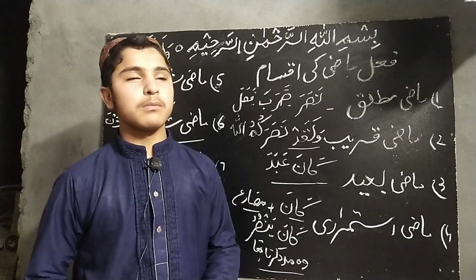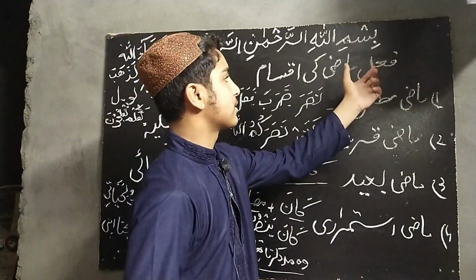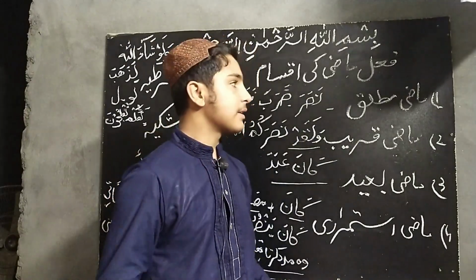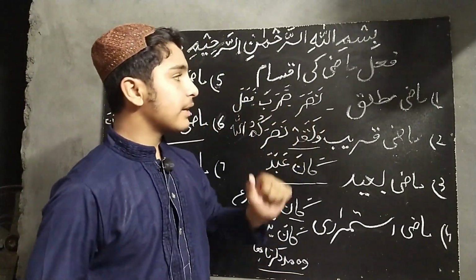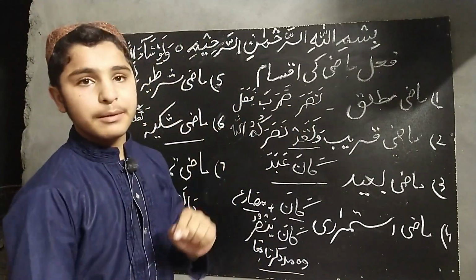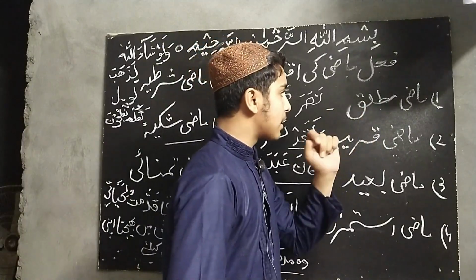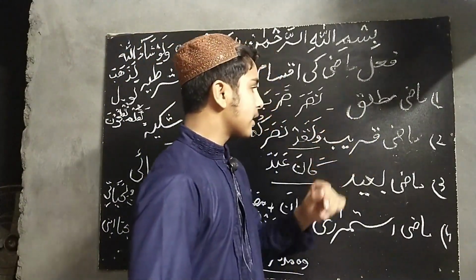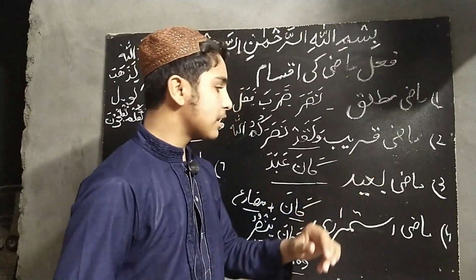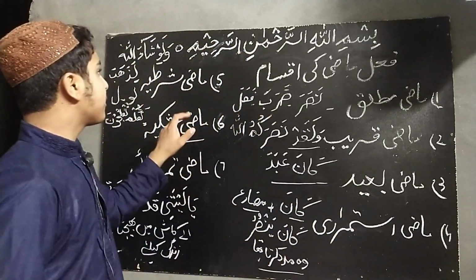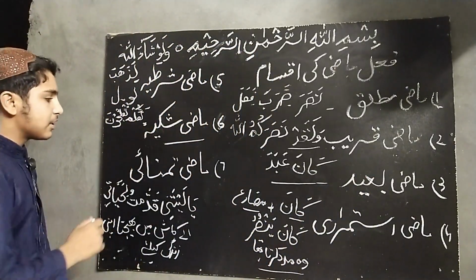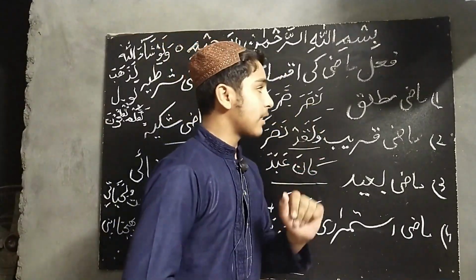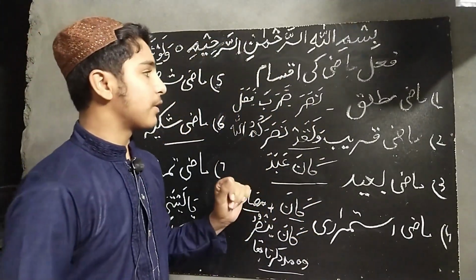Today our topic is about the kinds of past tense. Fi'l mazi ki aqsam. The kinds of fi'l mazi are past tense. There are 7 kinds of past tense in Arabic grammar. First one is mazi mutlaq. It is the past indefinite tense. Second is mazi kareeb, mazi baid, mazi istimrari, mazi shartiya, mazi shakiya, mazi tamanna. In the beginning of the lecture, I summarize all these kinds of fi'l mazi.